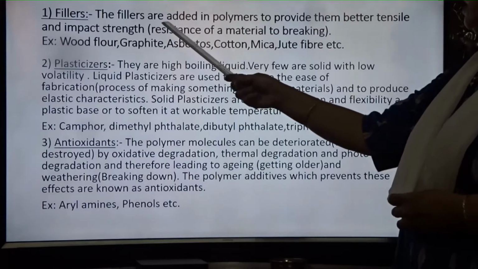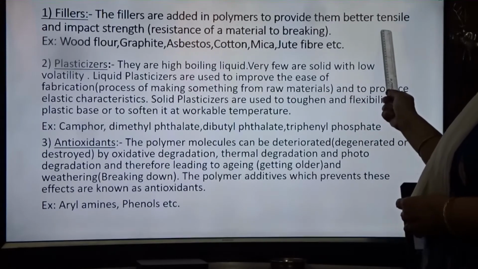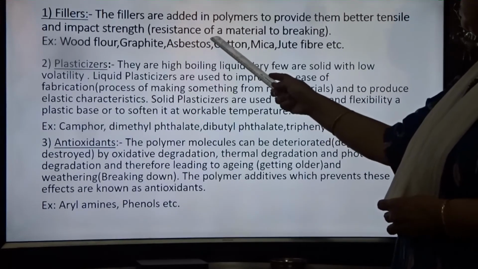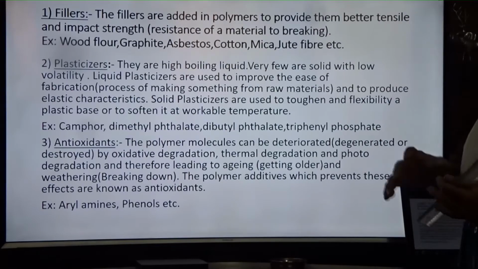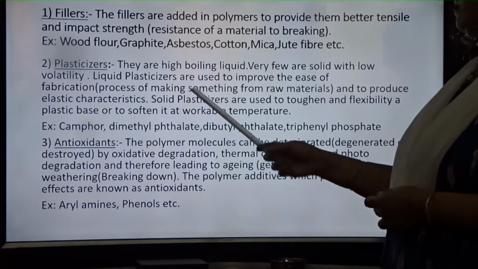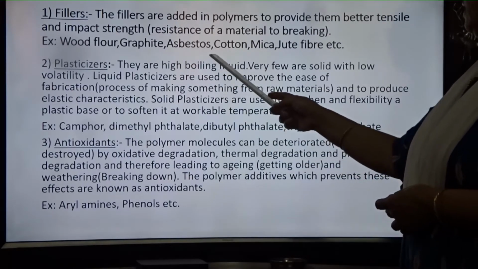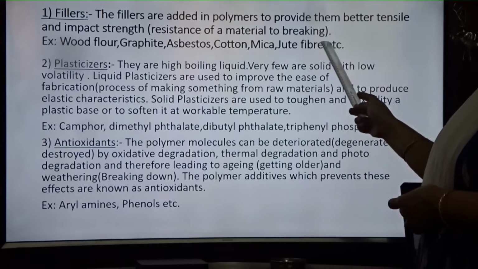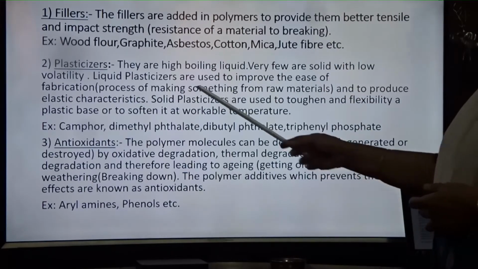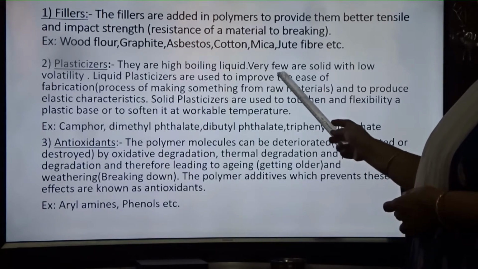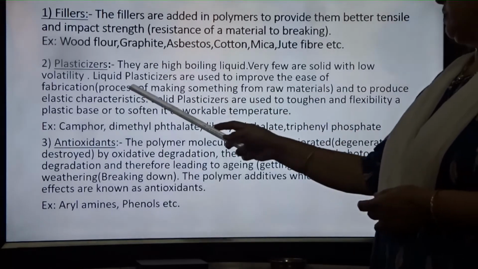What are fillers? Fillers are added to the polymer to provide better tensile and impact strength, and resistance of a material to breaking. So it will not break soon if fillers are added. Examples are wood flour, graphite, asbestos, cotton, mica, jute, fiber, etc. Then plasticizers: they are high boiling point liquids, very few are solids, with low volatility.